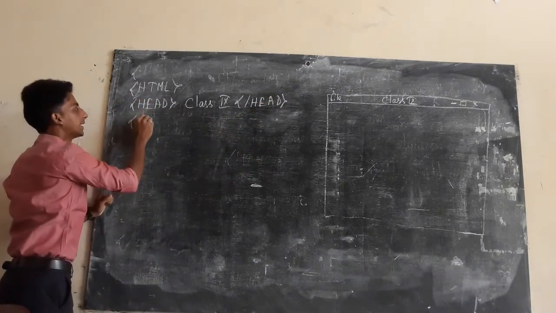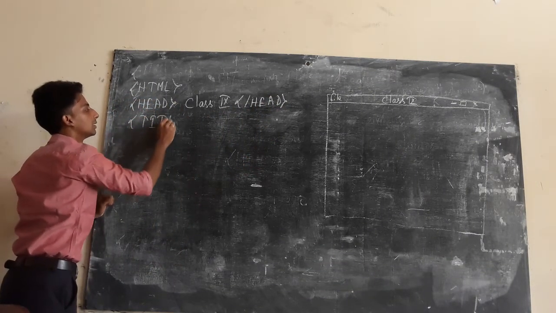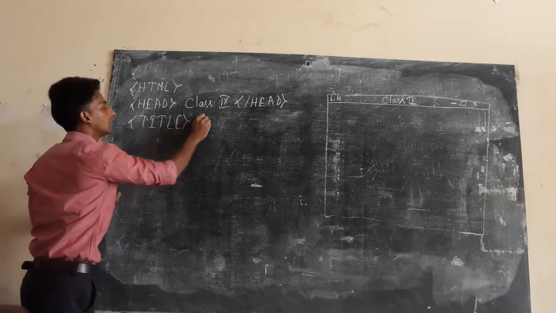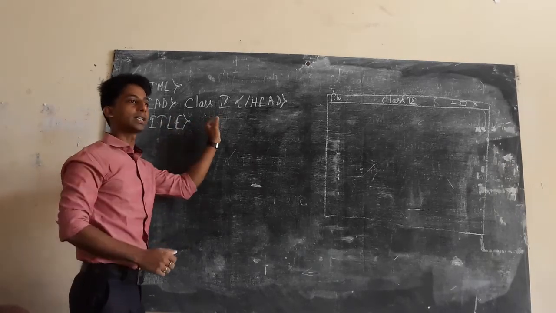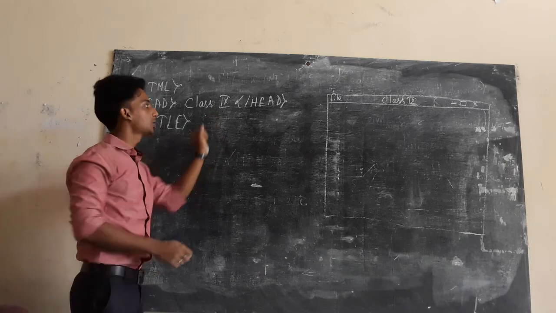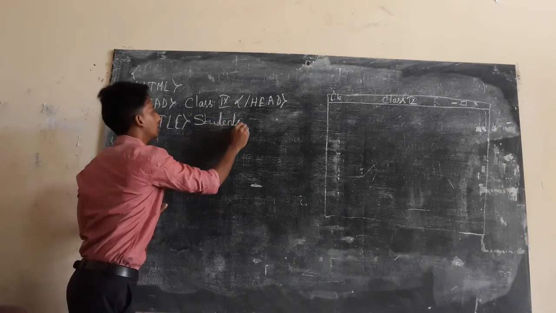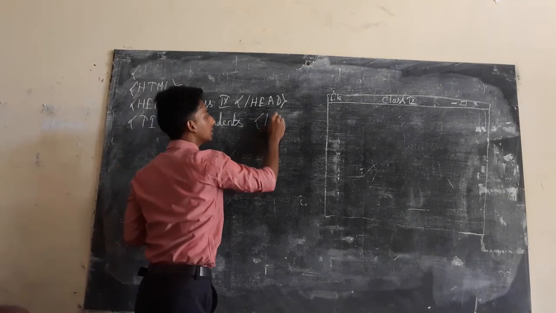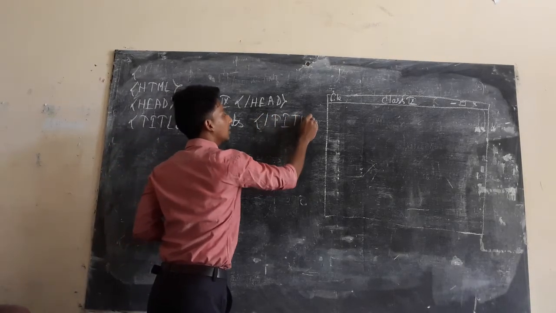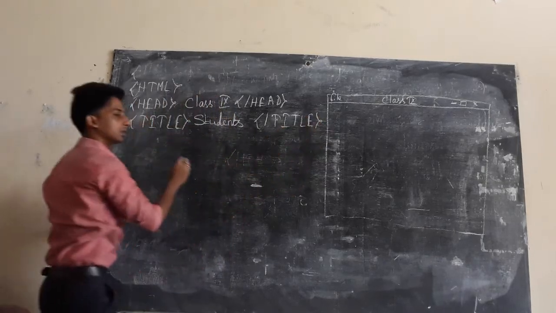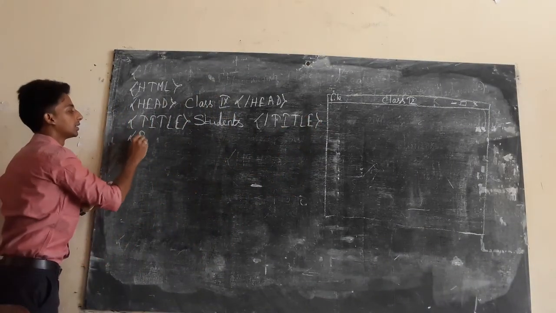Then again next title. Then title close. But in here what? Students. Then title close. Then again what? Body.